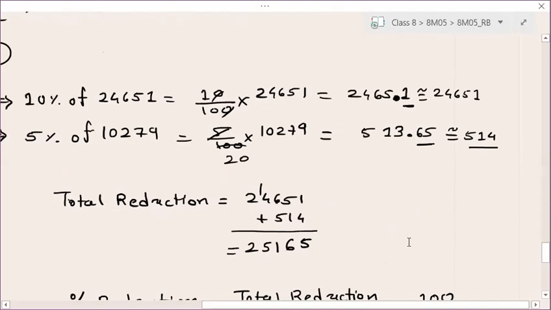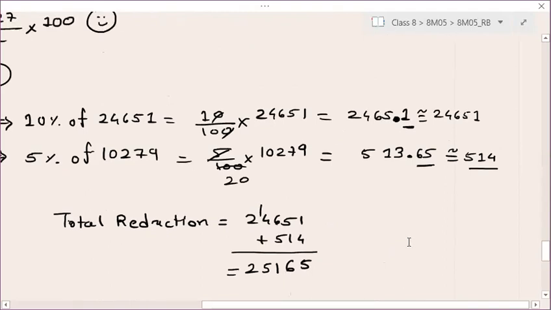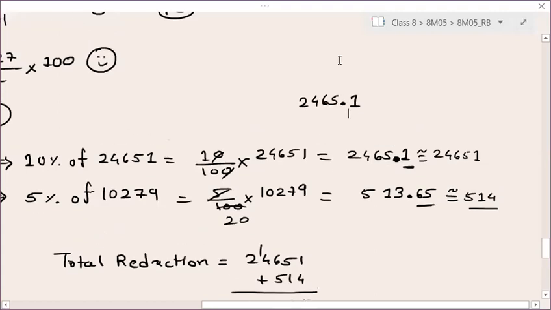No, Tejas. See here. The approximation of 2465.1 is completely correct. Right. If it is 2465.1, how can we take its approximate value? This is between 2465 and 2466. 2465.1 is lying between 2465 and 2466 or not?